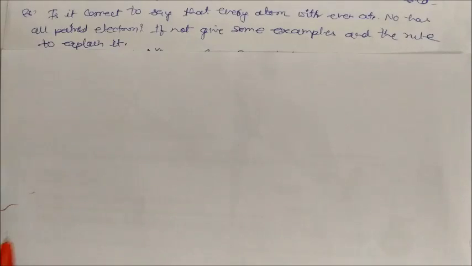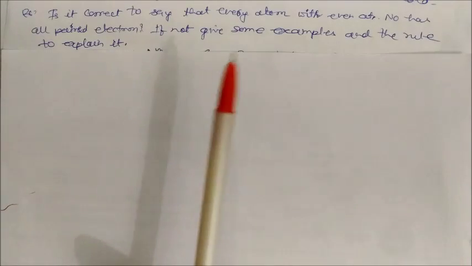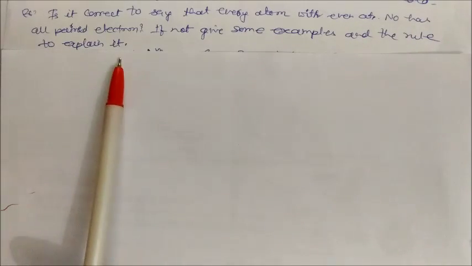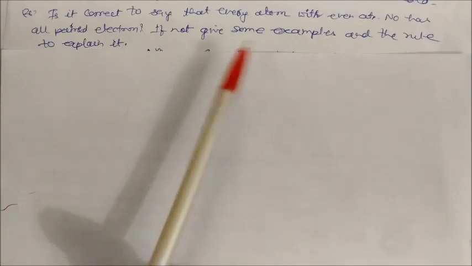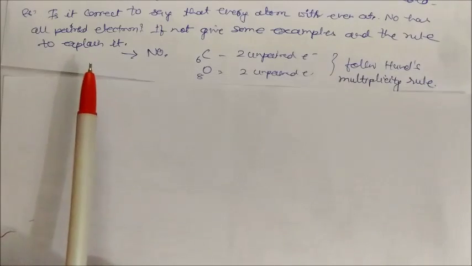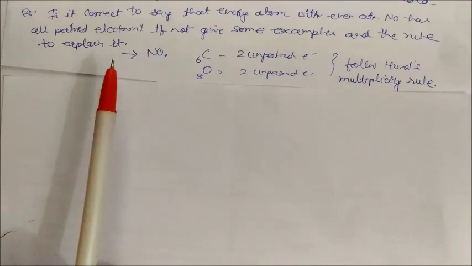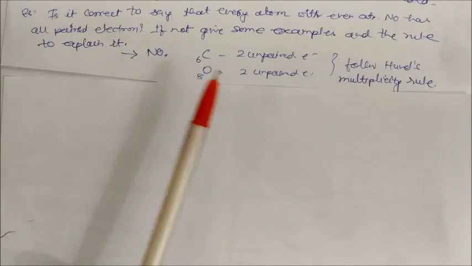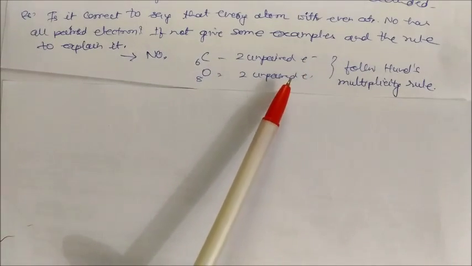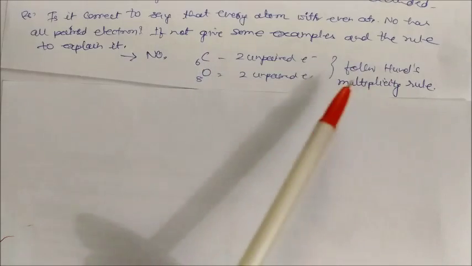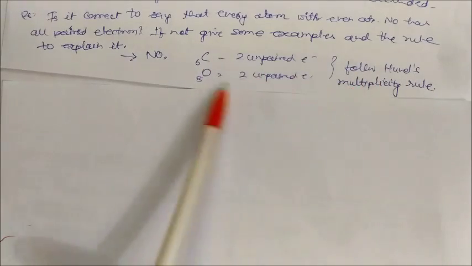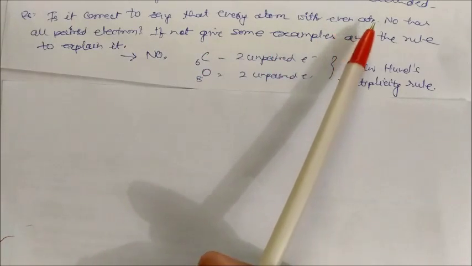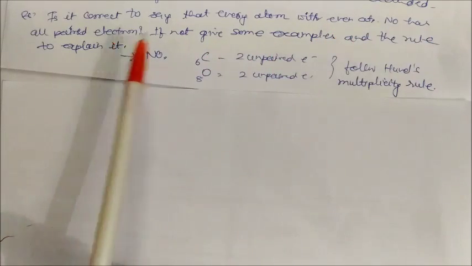Is it correct to say that atoms with even atomic number have all paired electrons? If not, give some examples and the rule to explain it. The answer is no, because carbon has 2 unpaired electrons. Oxygen, atomic number 8, also has 2 unpaired electrons. So they follow Hund's rule of maximum multiplicity. We cannot say that every atom with an even atomic number has all paired electrons; they can have unpaired electrons also.